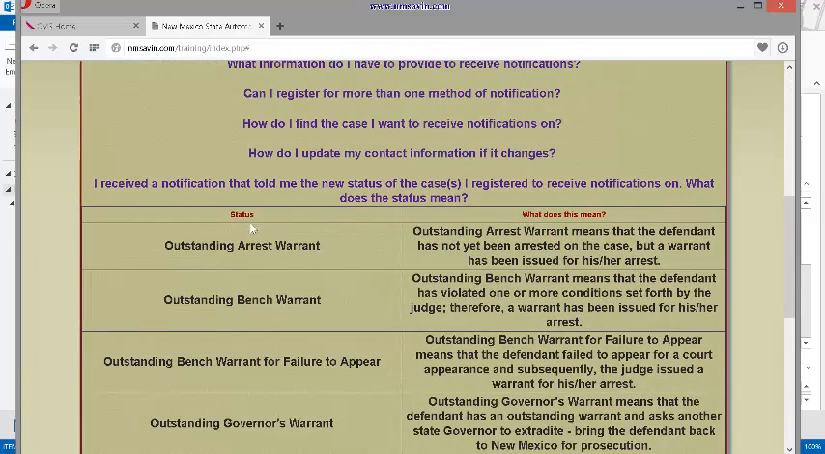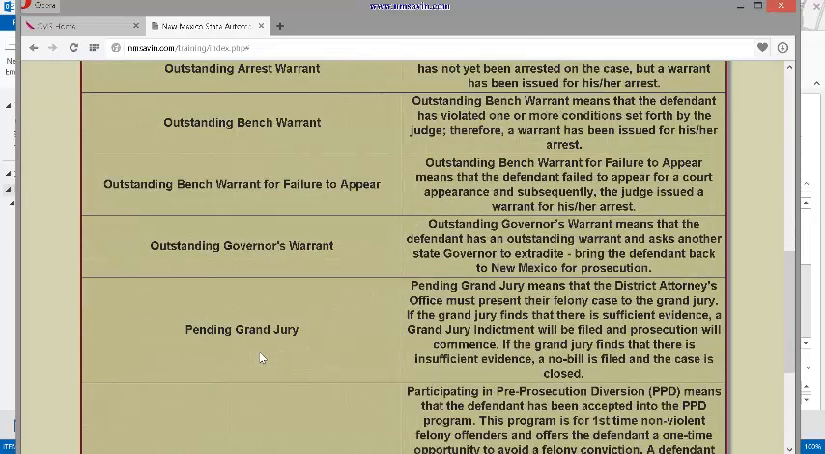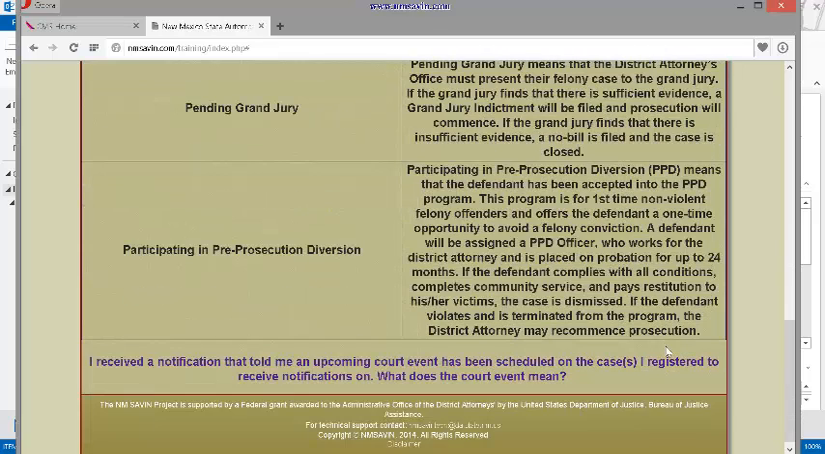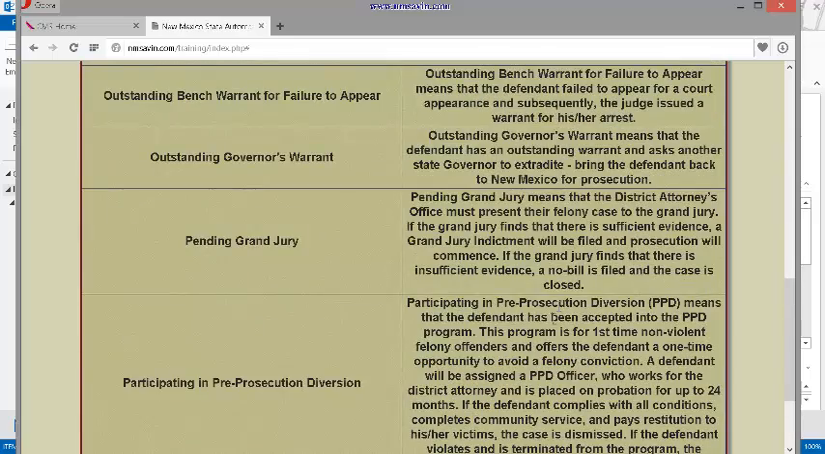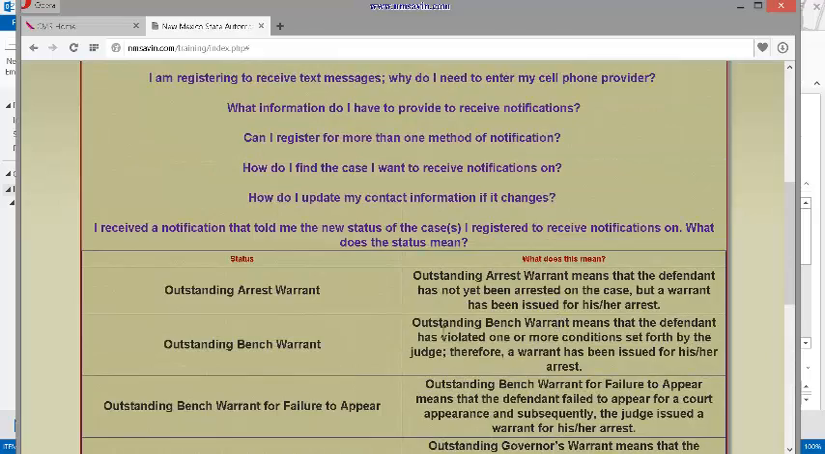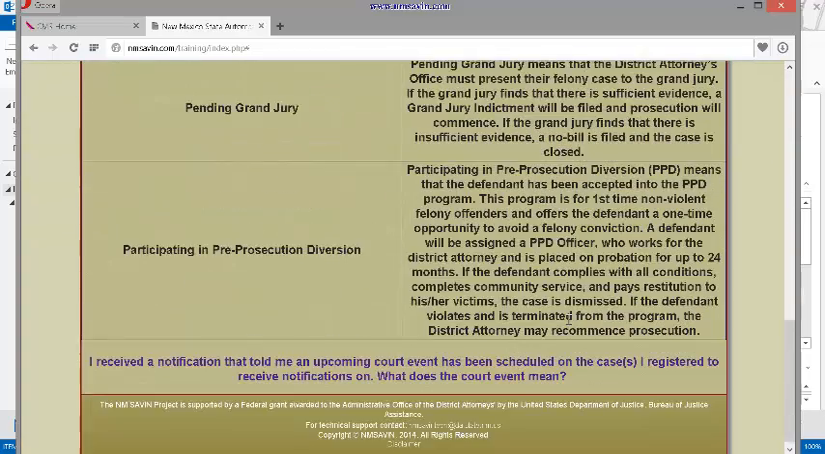If you scroll down, you'll see the status and what they mean. So if it is pending grand jury, that means that the district attorney's office must present their felony case to the grand jury. If the grand jury finds that there is sufficient evidence, a grand jury indictment will be filed and prosecution will commence. If the grand jury finds that there is insufficient evidence, a no bill is filed and the case is closed. So each different status has its definition next to it.